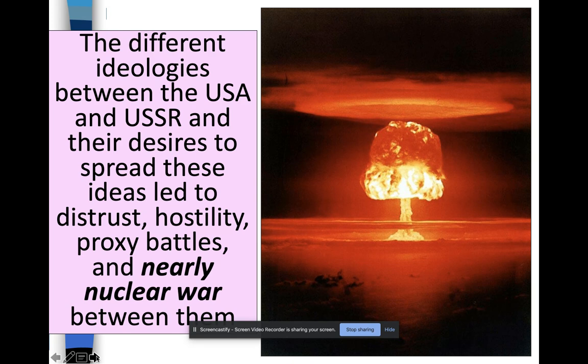Now think about how stupid human beings are and realize just how close we came to actually shooting the missiles at each other. To give you an idea of what that would have done to the Earth. If all those nukes had gone off, there would not be a living thing on this Earth except for microscopic organisms. It would have killed every last human on Earth. It would have created a nuclear winter. In other words, it would have started another ice age. There were so many nuclear bombs that if they all went off, they theoretically could have knocked the Earth out of its orbit. Think about that.